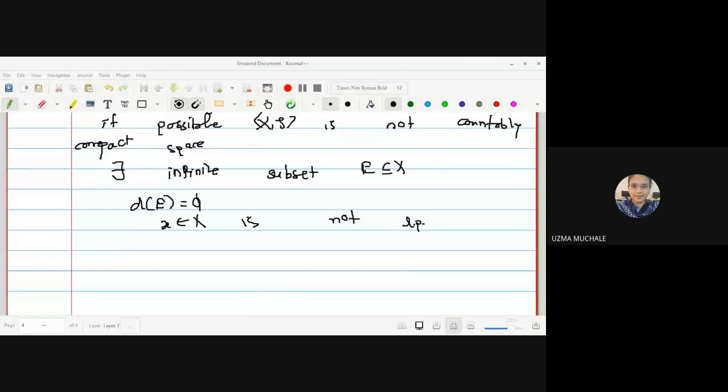So, what can we do now to prove the result? Simply, I have written the definition of a not countably compact space. Now, here I have written that x belonging to capital X is not a limit point. So now we just have to use the definition of a not a limit point. Can anyone tell me what is the definition of not a limit point?